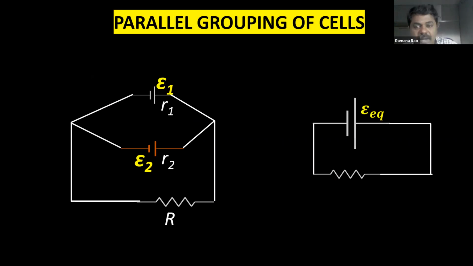And this is the equivalent. Already we learned in series combination, right? We have to replace two cells with a single cell with EMF epsilon equivalent and resistance R equivalent, and external resistor capital R. The two circuits are the same, what you are seeing on the screen. The second one, the right side one, is equivalent to the left side one. Both are same. We replace two cells with a single cell, right?